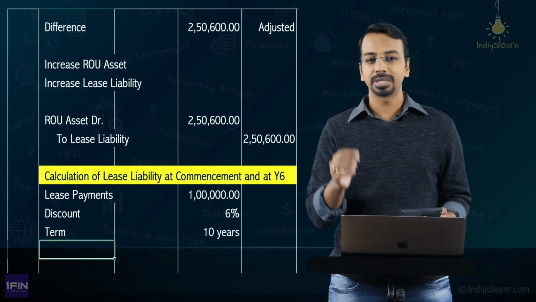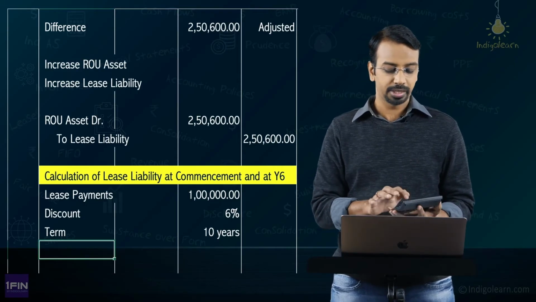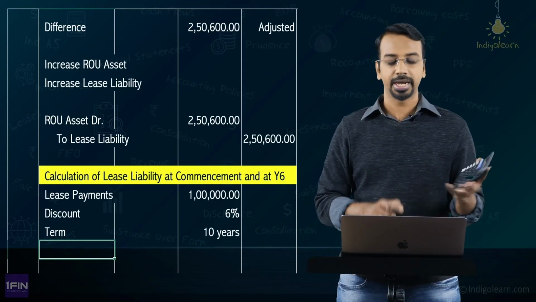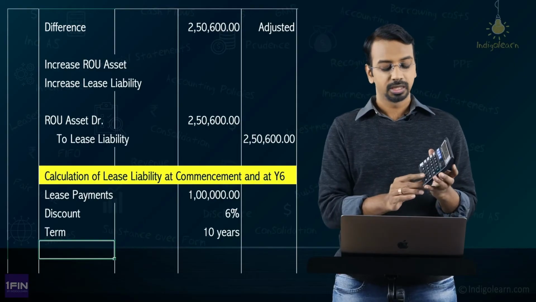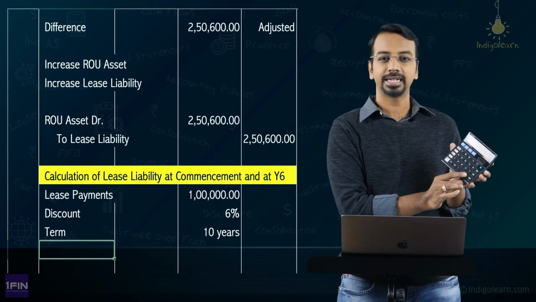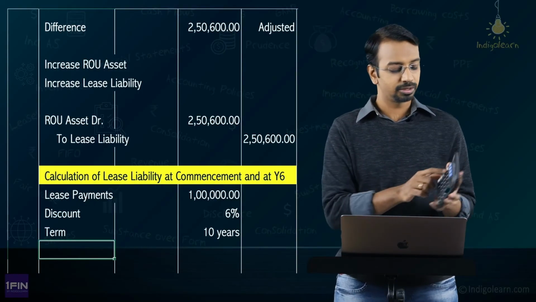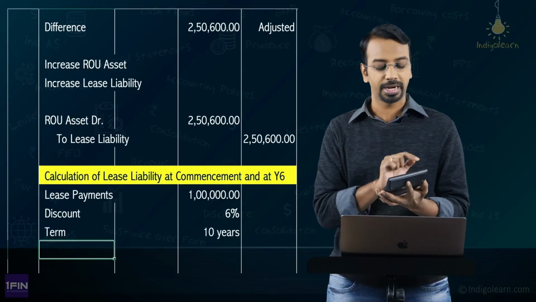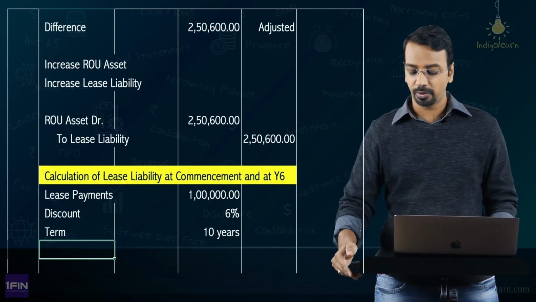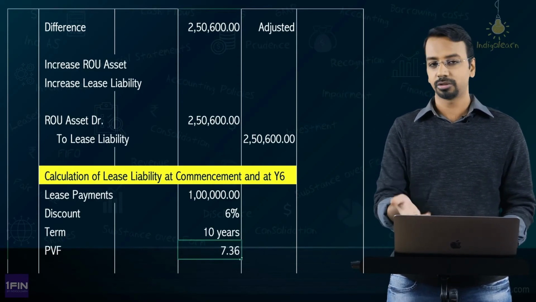We need to calculate the present value annuity factor for 6% for 10 years. So, simply 1 divided by 1.06. The first year factor comes to 0.9433. I have pressed equal to once. Then you can just press equal to twice, thrice, 4, 5, 6, 7, 8, 9, 10. So, you get the 10 years individual present values, then you just press grand total here. You get 7.3600. So, the present value factor is 7.36.